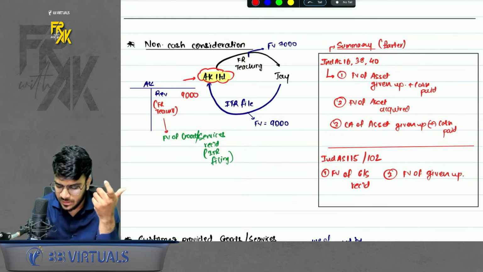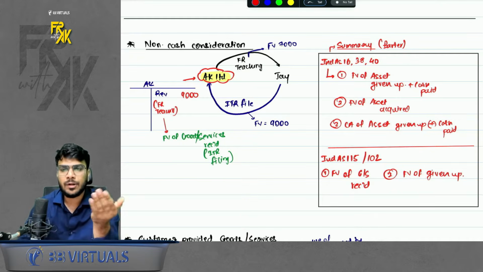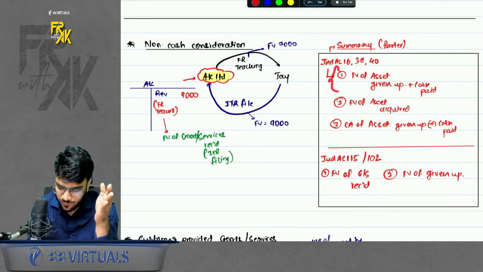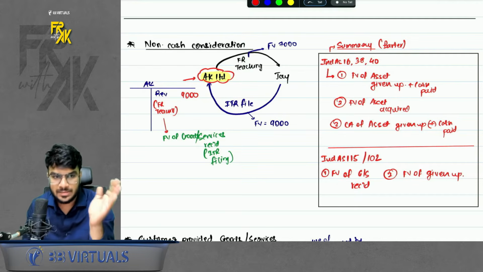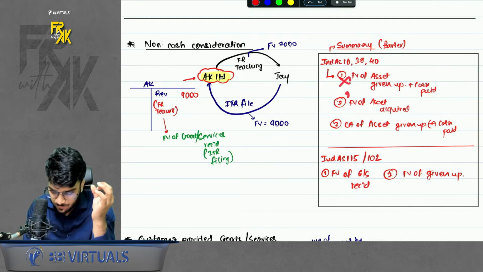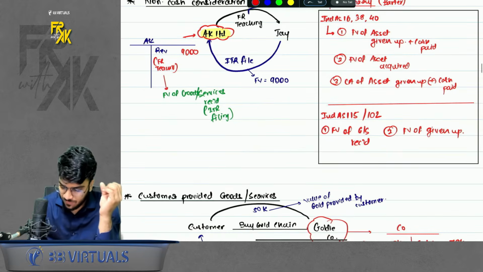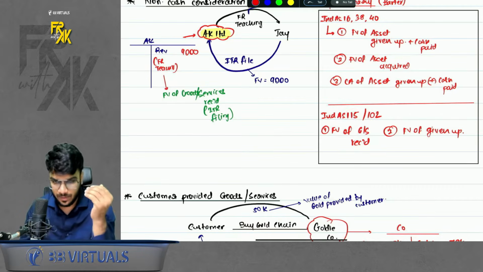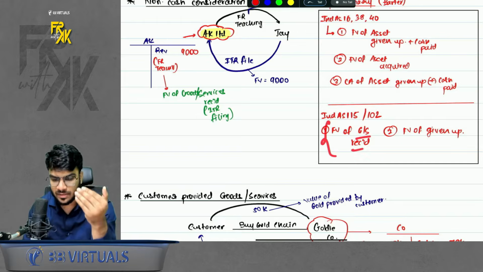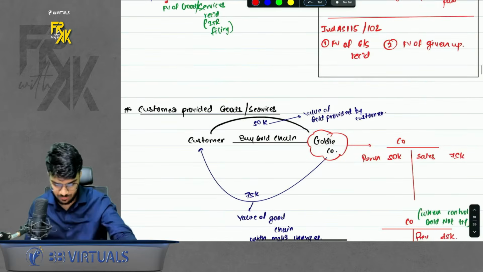Also, I have given a summary of barter transaction in various Ind AS because this is a little contrary to what we studied in Ind AS 16, 38 and 40. In those, meaning PPE, intangible and investment property, we give first preference to fair value of asset given up plus cash paid. If that is not available, then fair value of asset acquired. But in case of 115 and 102, 102 meaning share based payment, we give first preference to fair value of goods or services received. So do remember this part.